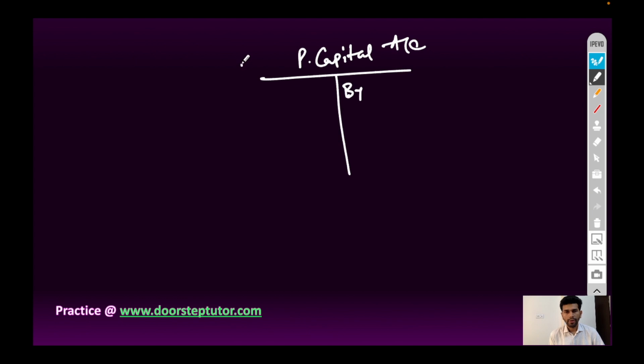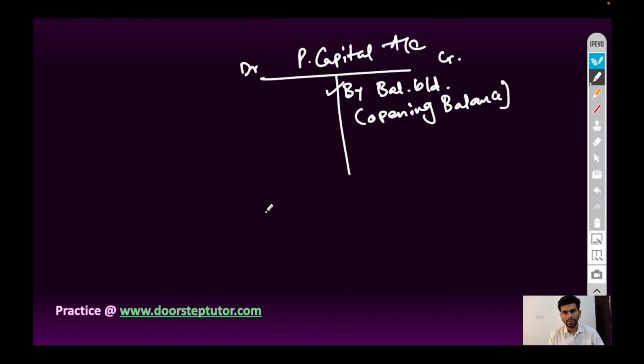So there will be debit side and credit side. On credit side, there will be opening balance of partner's capital account by balance brought down. It is the previous year balance which has been brought down to the current year.